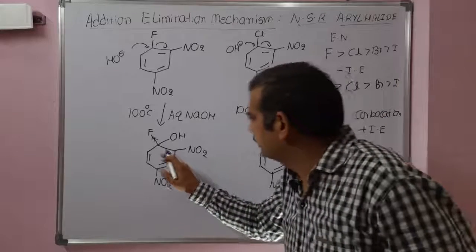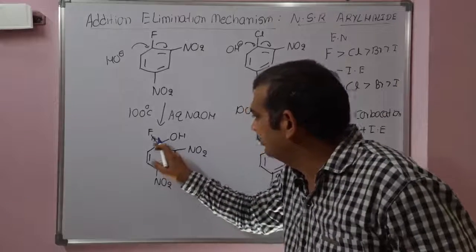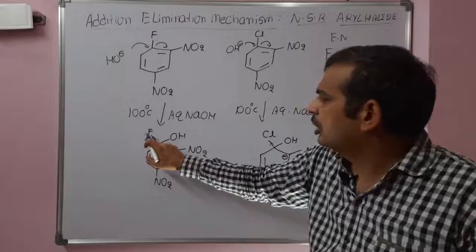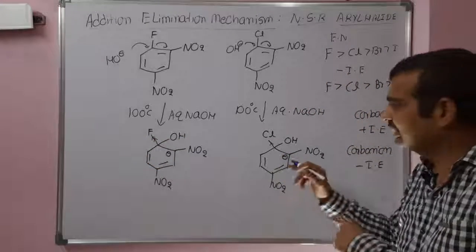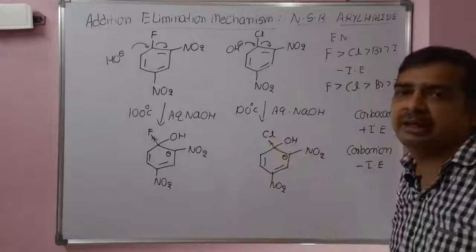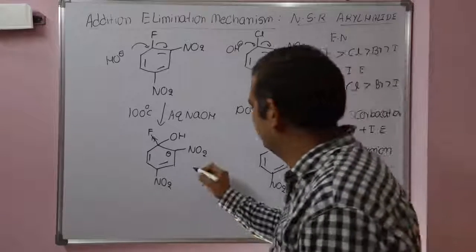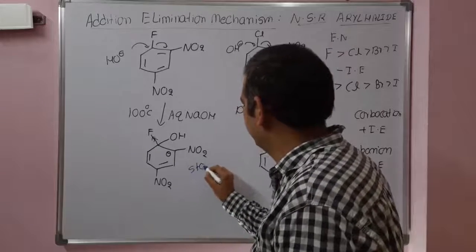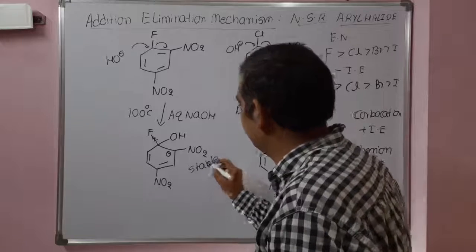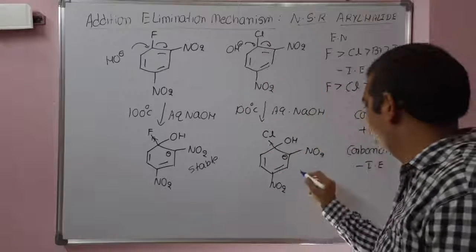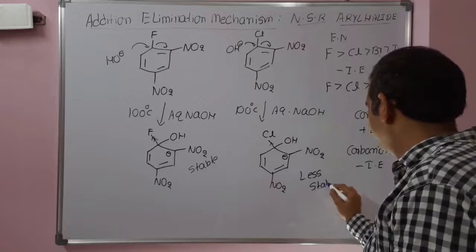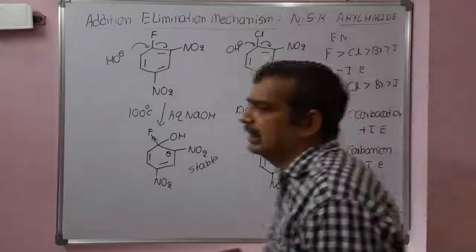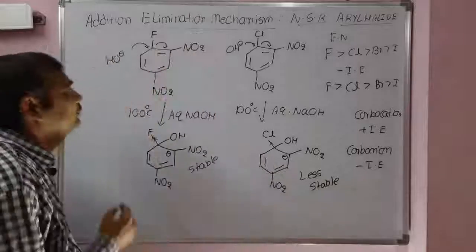Here, dispersal of negative charge is taking place because of the strong negative inductive effect. Dispersal of negative charge is less here because of the weak inductive effect group. Since a negative inductive effect group stabilizes the carbanion, this one is more stable and this one is less stable. The one which gives the more stable carbanion is more reactive.